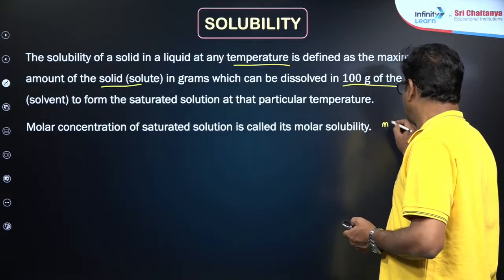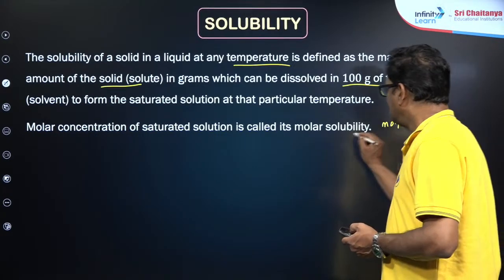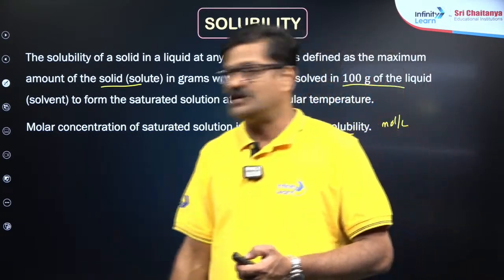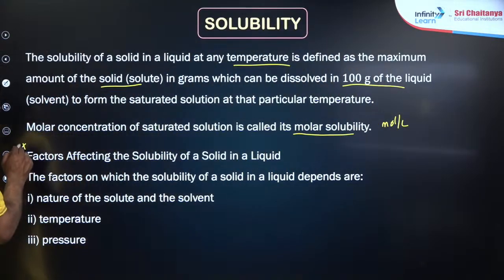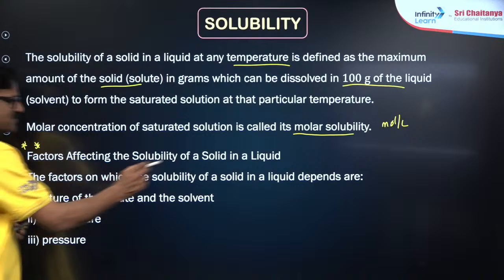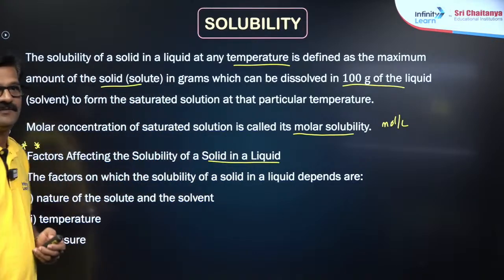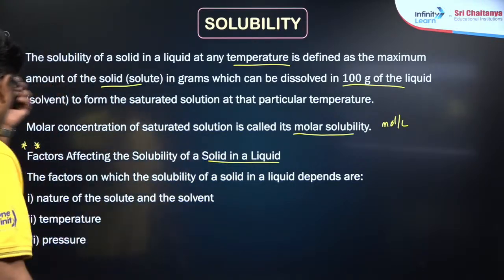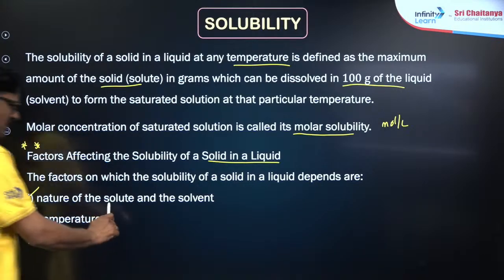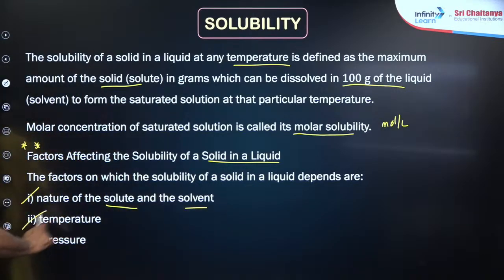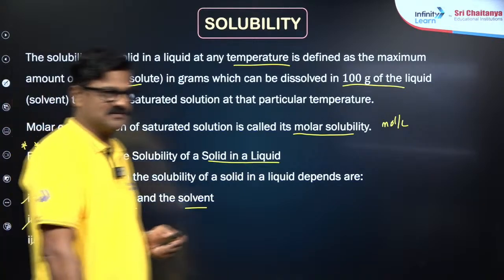Okay, so it is given as mole per liter. Generally we talk about the molar solubility. The factors affecting the solubility of a solid in liquid, that heading is very important. You can see the factors: nature of the solute as well as the solvent, the temperature and the pressure. Three things are important. Pressure has no effect at all, temperature has an effect, and nature of solute and solvent we will discuss.